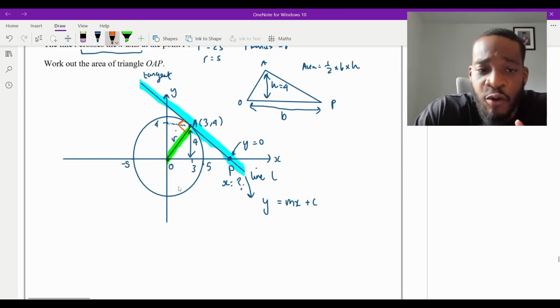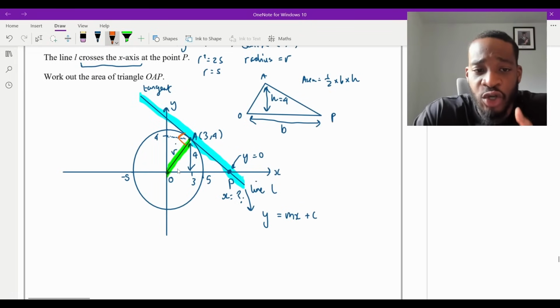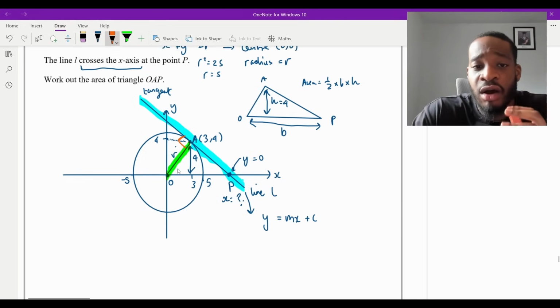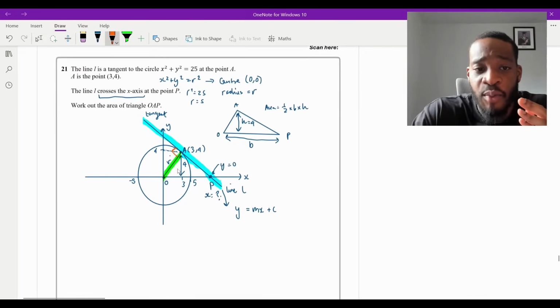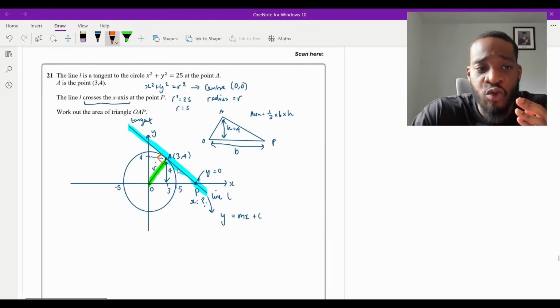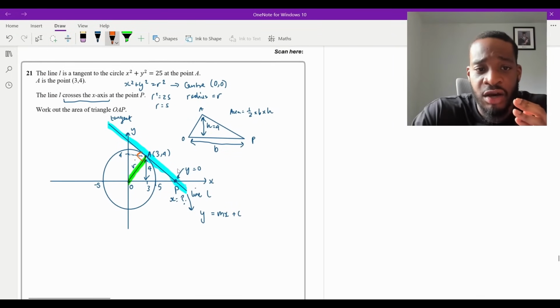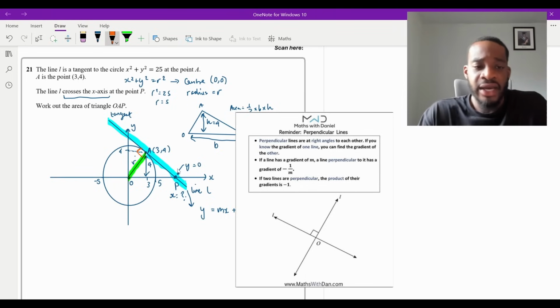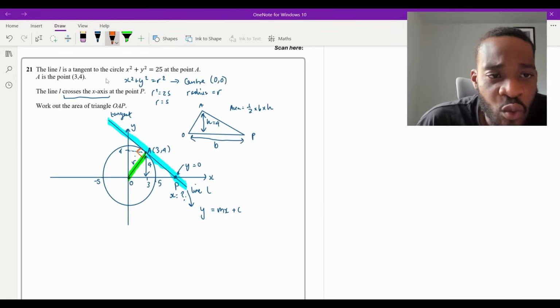So the reason why that's helpful is because if I could calculate the gradient of the green line, the radius, then that would allow me to calculate the gradient of the blue line. Because remember, gradients are the negative reciprocal of one another. They are perpendicular. And what I'll do is I'll put a little graphic about right now so you can see what I'm talking about. Okay, so doing that, what am I going to do?